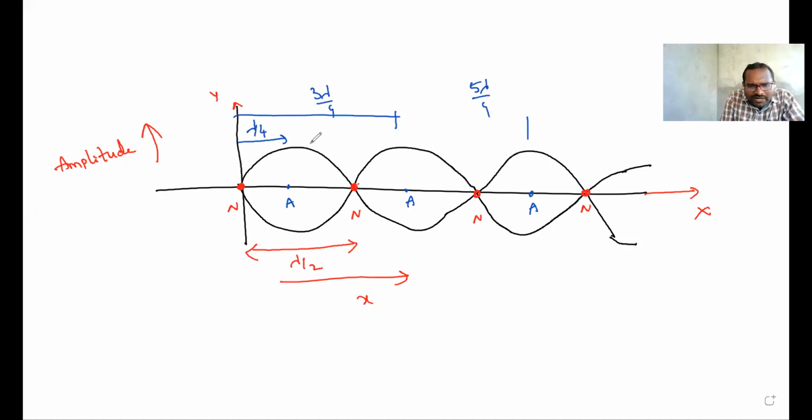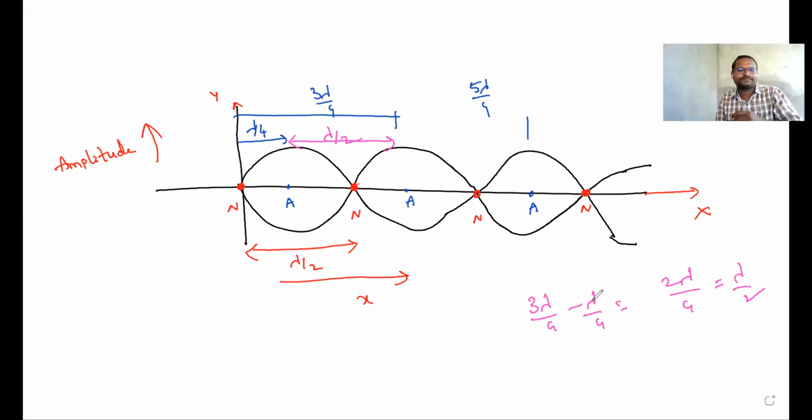Now take any two antinodes. This is one antinode, this is another antinode. What is the distance between these two? That is again lambda by 2. How? 3 lambda by 4 minus lambda by 4 is 2 lambda by 4, which is nothing but lambda by 2. The distance between any two antinodes is also lambda by 2. And the distance between a node and an antinode is lambda by 4. Very important points. You need to remember these points.